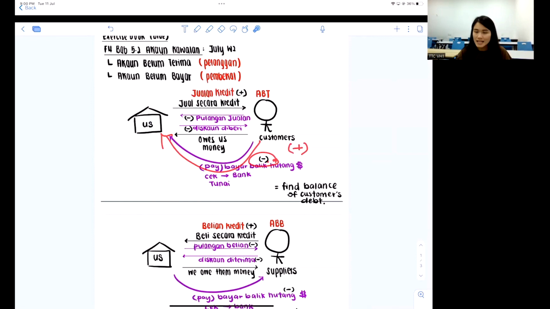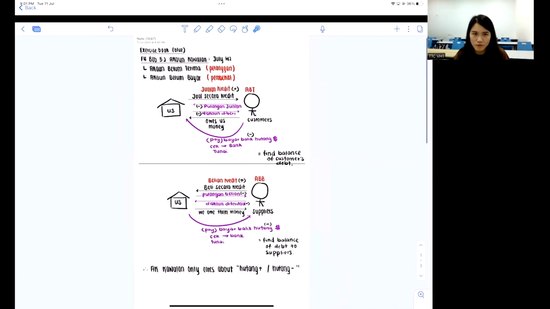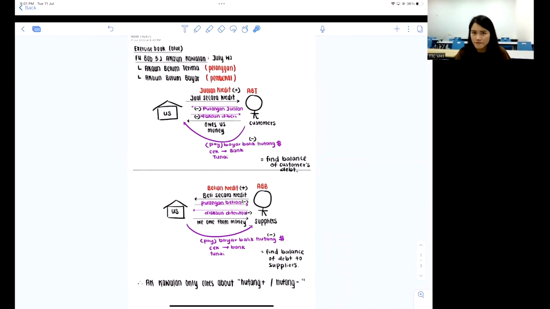It's exactly like when you do buku tunai, right? If you were to happen to have a cheque layak, do you still continue plus your money? No, you will do the opposite of it, right? You will minus out from your buku tunai, so the record is never going to be there before. So this is what we're going to be encountering later on. But anyhow, the basic is we are going to record all the hutang pelanggan dan hutang kepada pembekal, two of them. Okay, so since there are two accounts to prepare, right, definitely it's going to be very confusing